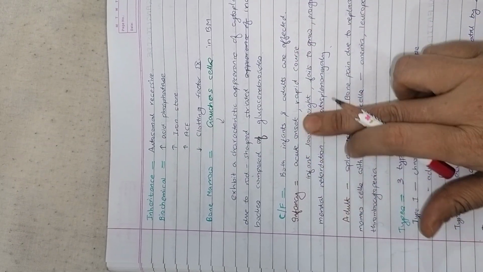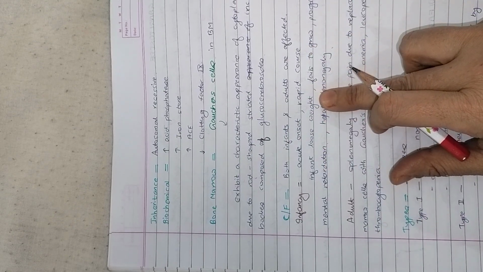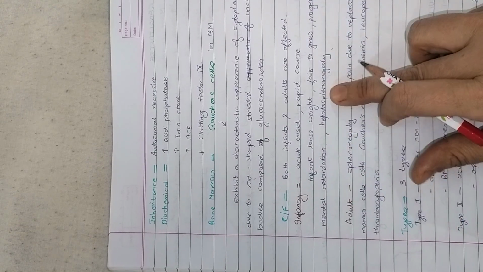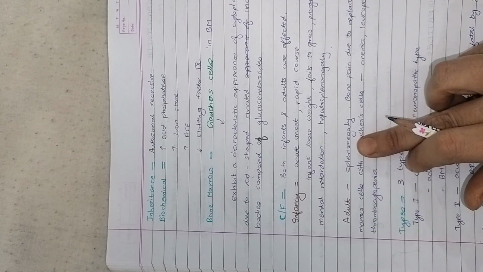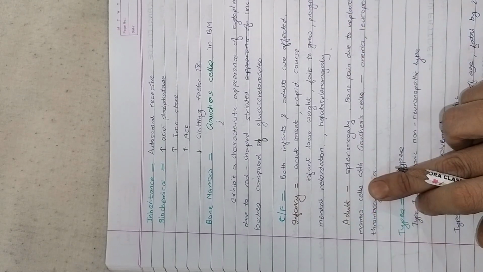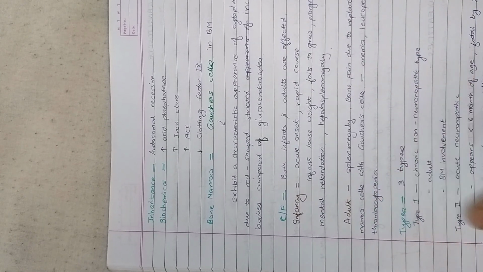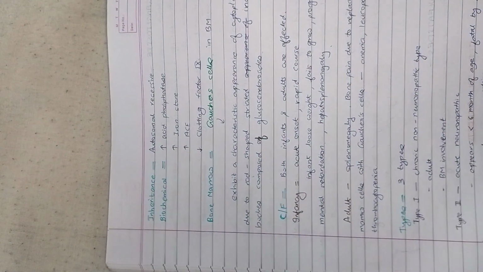In infancy, there is acute onset and rapid course of the disease. The infant loses weight, fails to grow, and progressive mental retardation and hepatosplenomegaly will be seen. In adults, splenomegaly and bone pain will be there due to replacement of the marrow cells with Gaucher cells, leading to anemia, leukopenia or thrombocytopenia. So this is about Gaucher's disease.